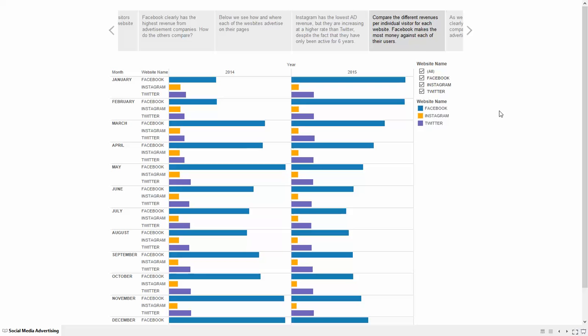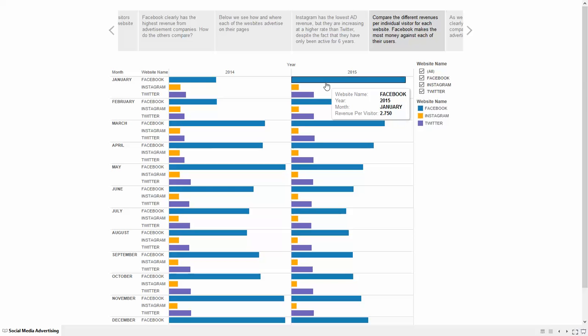Next, we are comparing the different revenues per individual visitor for each website. We have the years and the months and each website. For example, we have for Facebook in January of 2014, each user that visited the website generated a revenue of $1.25 for Facebook. For Instagram, it was 0.45 cents, and for Twitter, it was 57 cents.